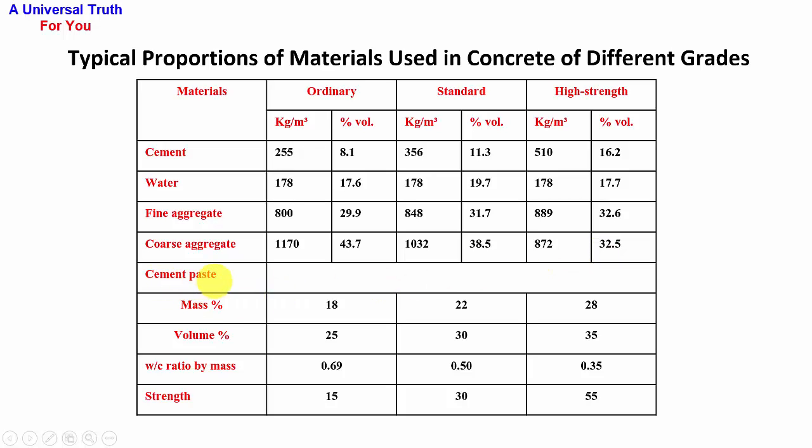For cement paste, mass percentage and volume percentage, this is 18, 22, 28 and 25, 30, 35. Water cement ratio by mass, 0.69, 0.50, 0.35. And strength, 15, 30 and 55.